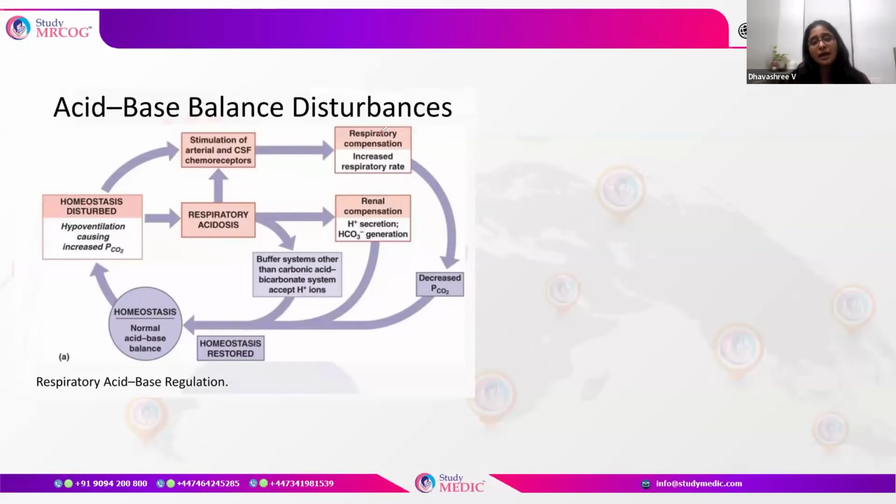When there is hyperventilation, the PCO2 level decreases, thereby carbon dioxide is pushed out to an extent and it reduces the acidosis, or the H plus ions are reduced. The other systems definitely do come into action. The carbonic acid buffer and the renal compensation also come into action.